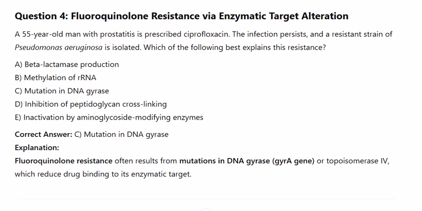A 55-year-old man with prostatitis is prescribed ciprofloxacin. The infection persists, and a resistant strain of Pseudomonas aeruginosa is isolated. Which of the following best explains this resistance?